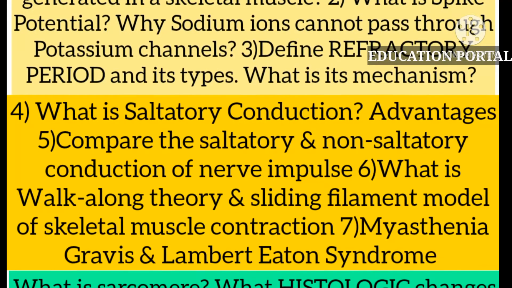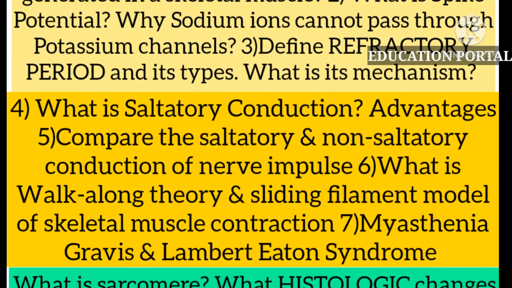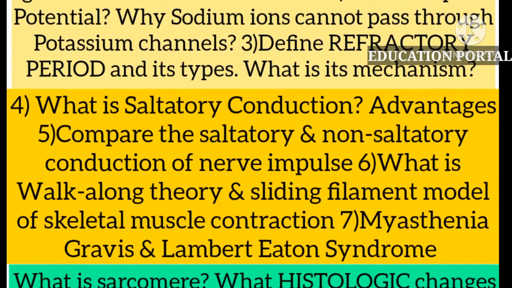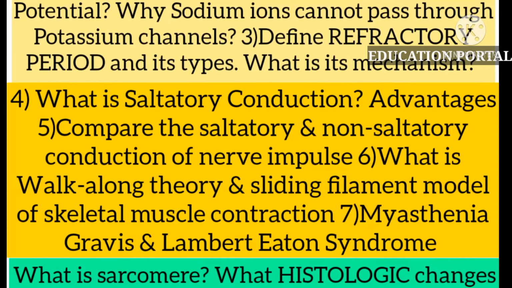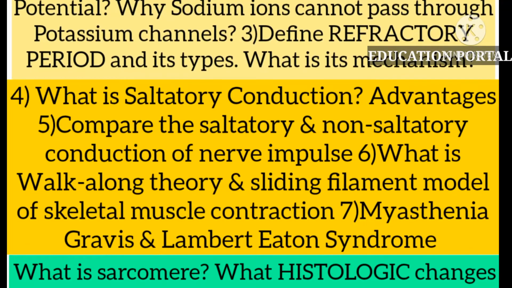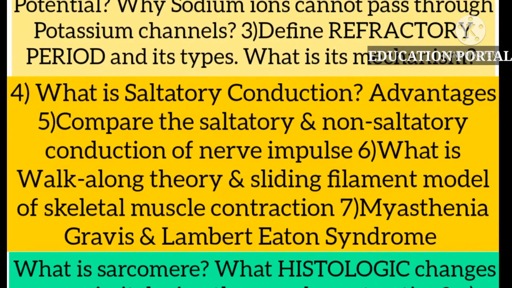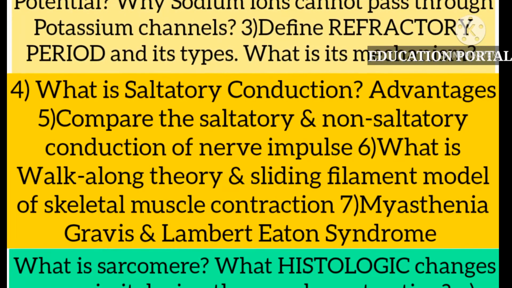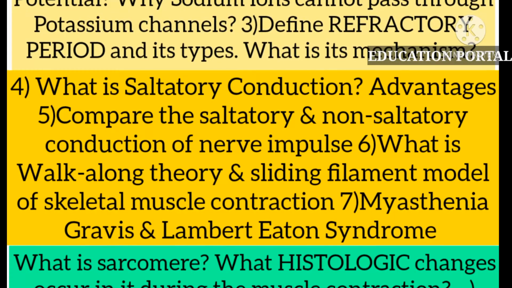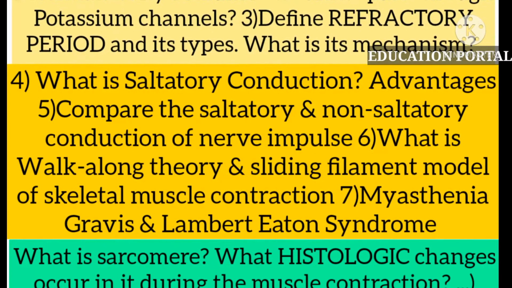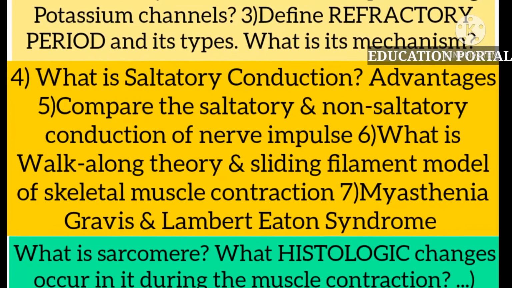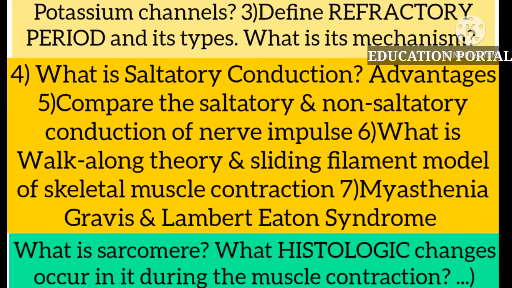Okay, so the sixth most important question of nerve and muscle physiology is what is Walk Long theory? Okay students, these are two theories of muscle contraction. One is the Walk Long theory and the other is the sliding filament model of muscle contraction. You should have a good idea what is Walk Long theory of muscle contraction and what is the sliding filament model of muscle contraction. Remember students, another question comes, write down the molecular events of muscle contraction.